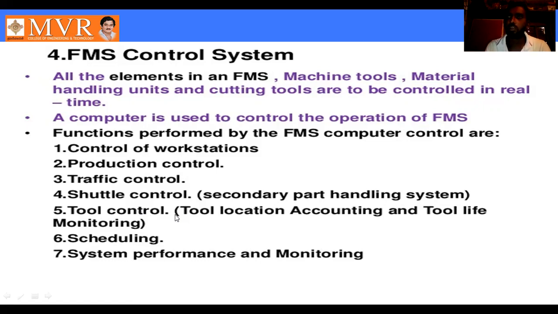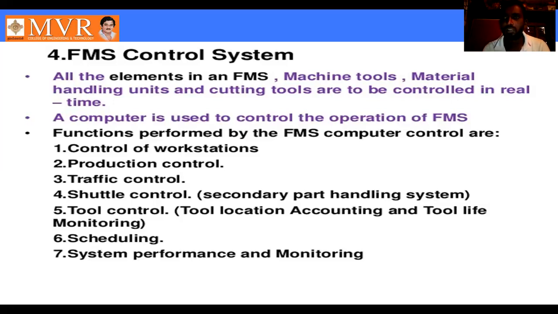Why? Because for any tool, the lifetime gets completed, and we again want to change the tool. If we cannot change the tool, the CNC machine will take that tool, and it cannot complete the operation perfectly. Why? Because the tool life is reducing. The tool is not sharp, the tool is not perfect. Automatically, you can see some damage in the operation, so without perfect accuracy you will not get the final output. That is the major important point for tool control.